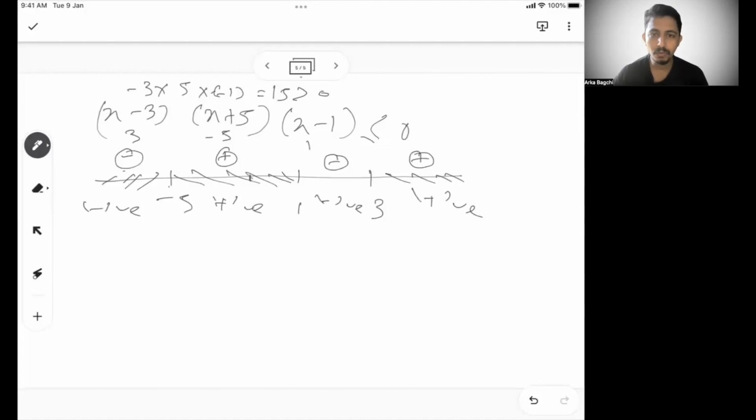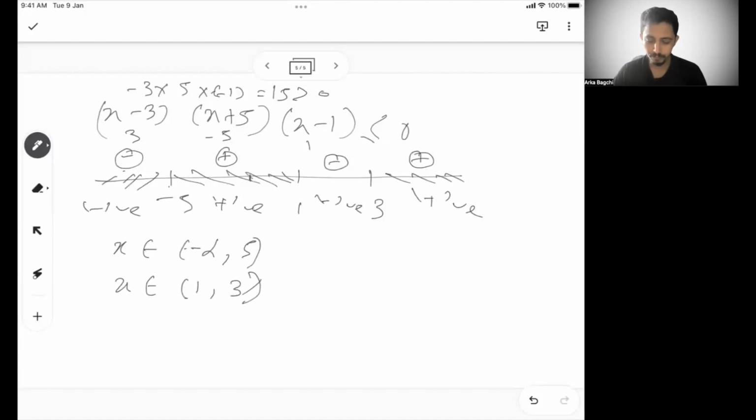What I need is less than or equal to 0, so I am focused on the negative zones. So x belongs to minus infinity to minus 5, and similarly x belongs to 1 to 3. These are the 2 zones that give me a negative number.